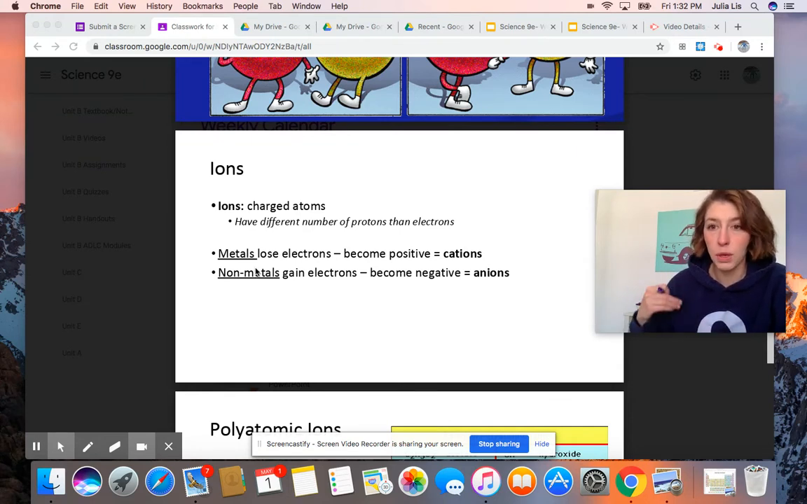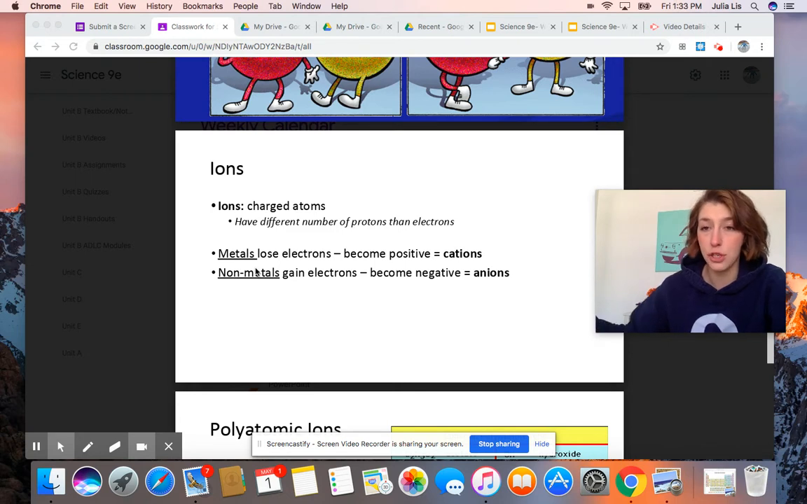Metals often will lose their electrons. They're givers. So they're going to give up their electrons, typically to nonmetals. They're going to have an exchange. And when metals give up their electrons, that negatively charged subatomic particle, they themselves are going to become more positive, like cats.